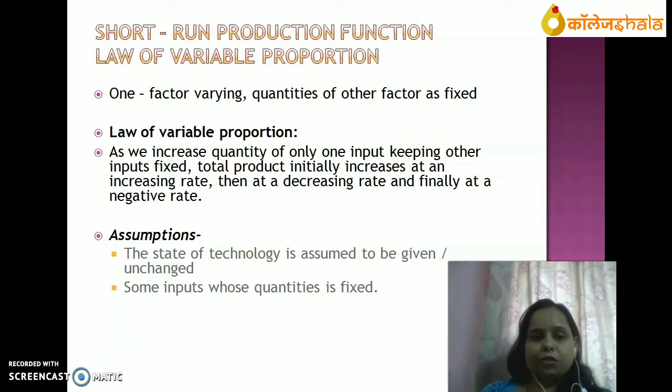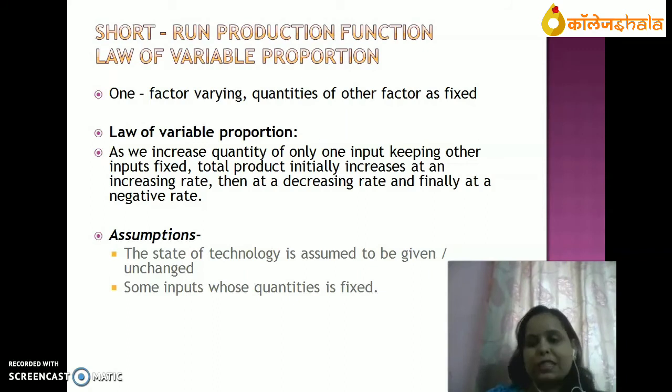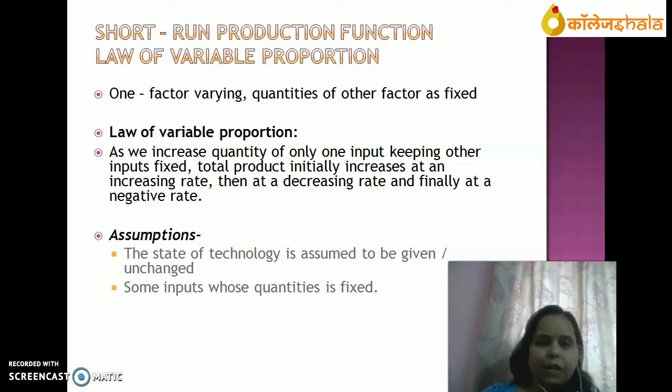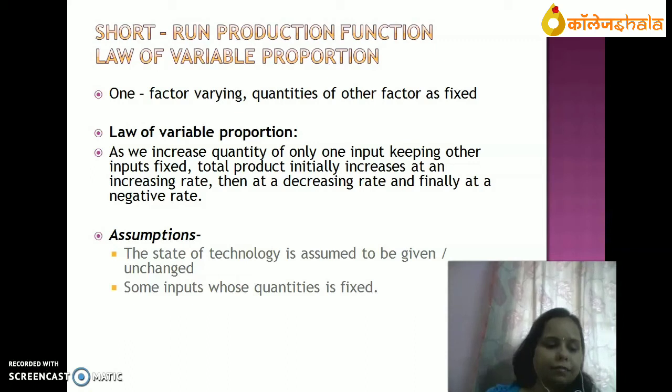So what are the assumptions of this law of variable proportion? The state of technology is assumed to be given or unchanged. Technology will not change with the change in output or with the change in time. Some inputs whose quantities are fixed. Some inputs are constant. Now, what is law of variable proportion? Law of variable proportion states that keeping other factors constant, with the increase in one input, total product initially increases at an increasing rate, then at decreasing rate, and finally at a negative rate. It is known as law of returns to a variable factor.